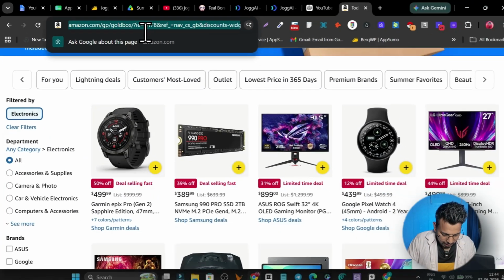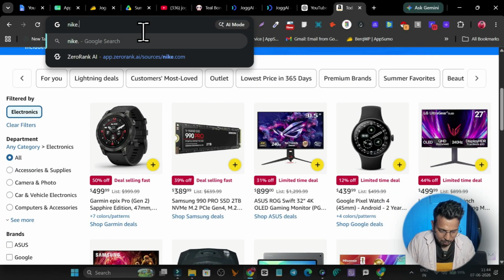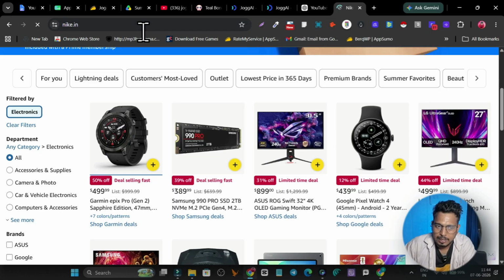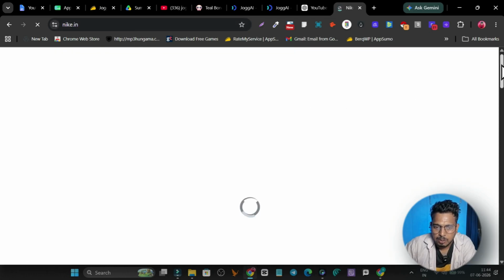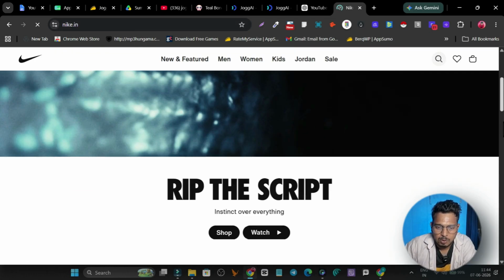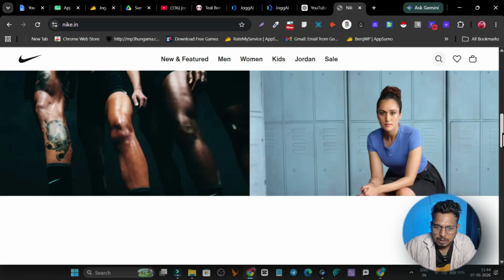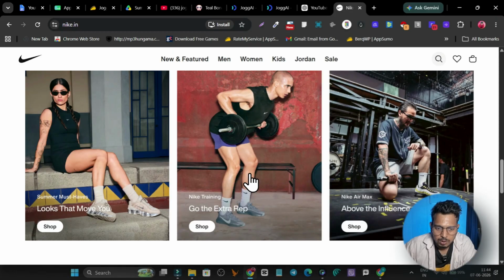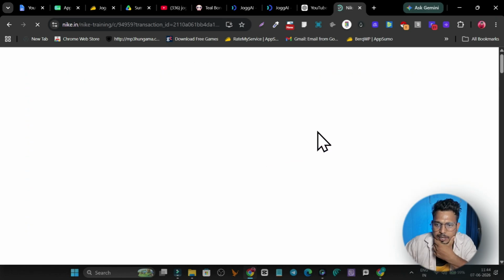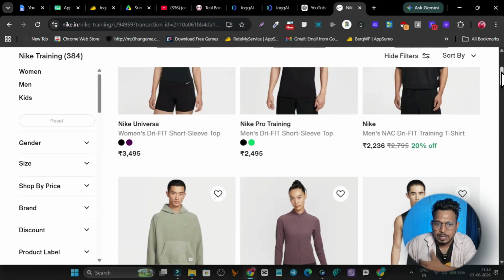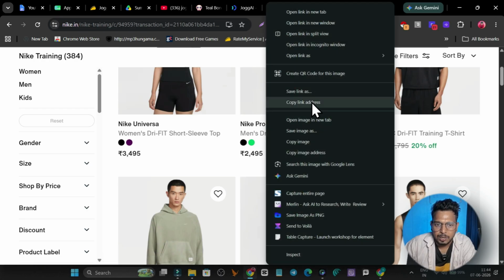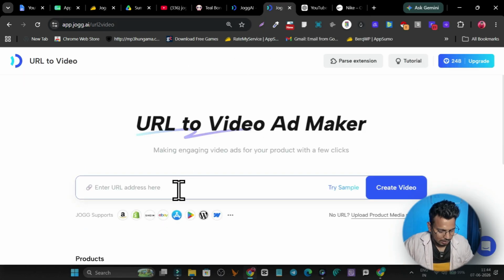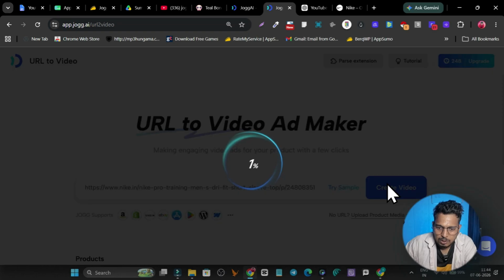So let me go to nike.com, and from there I will just grab any shoe link here. Okay, so I am right now on the nike.com website. It is loading up. Let me grab any product link here. So let me see, this is the category, and okay, let me get the link of this product instantly, fetch it and paste it here, and click on create video.